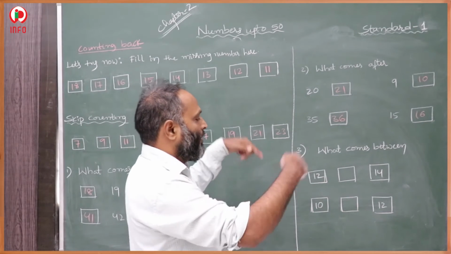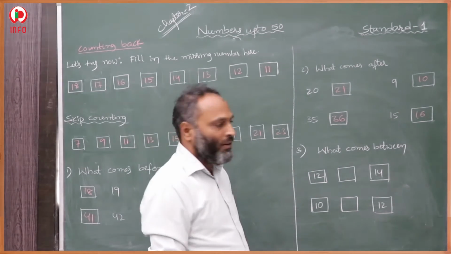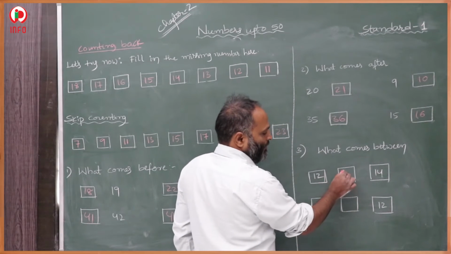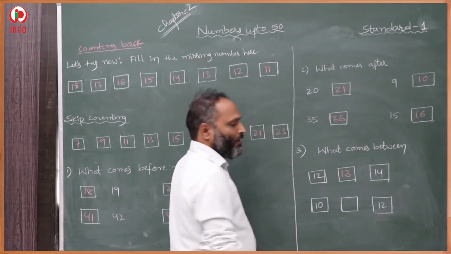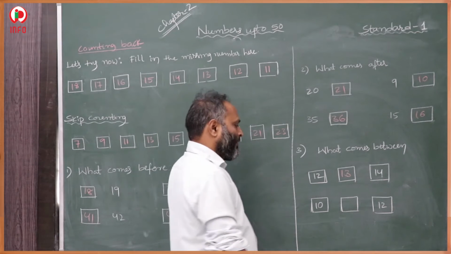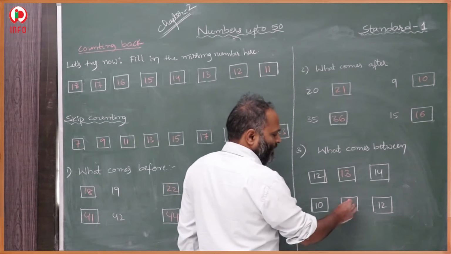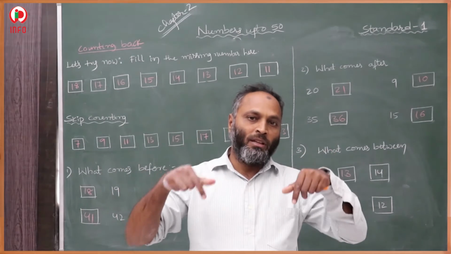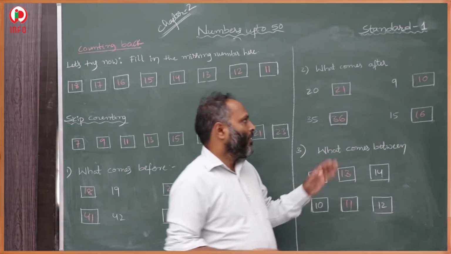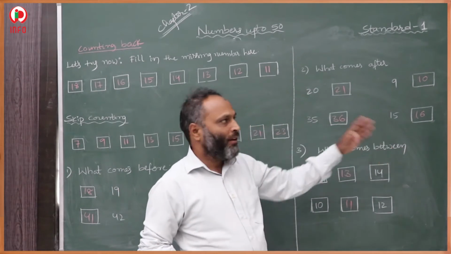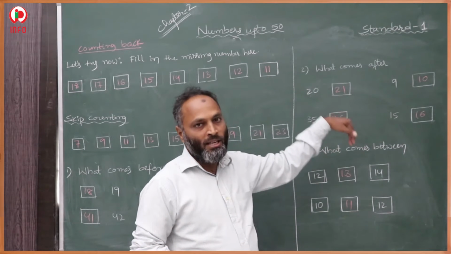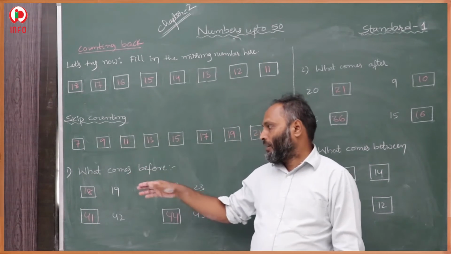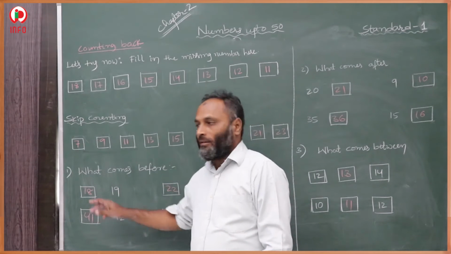In between means center. So in between which number will come? 12, 14. In 12, 14, in between which number will come? 13. 12, 13, 14. In the same way, 10 and 12, 11 will come. So this is between number. Between number means what comes in between those numbers. Then after means the very next number. What number comes very next, that is after number. Before means what number will come previous to that number, that is previous number.